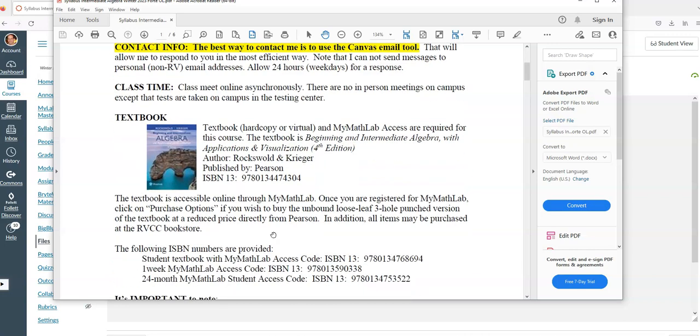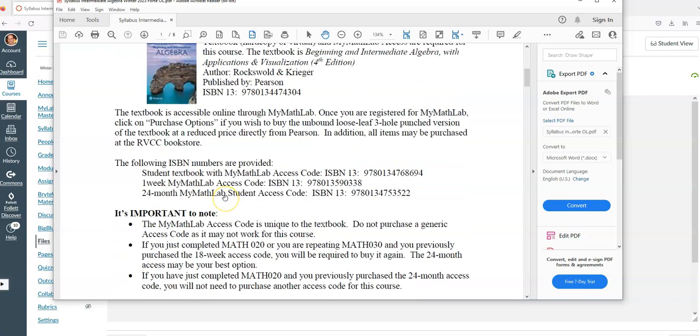The rest of the work will be done online. All right, when you purchase the textbook, there's usually a couple of different options. One of them is an 18-week access code, I should say, 18 weeks. The other one is a 24-month access code. So if you plan to take this course once, and I hope that's all you need to do, get the 18-week access code, don't pay for the 24-month one.